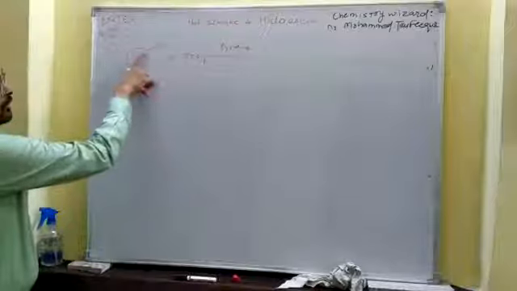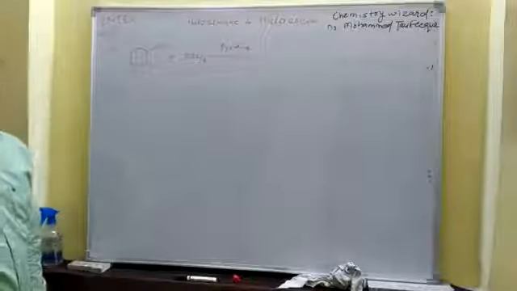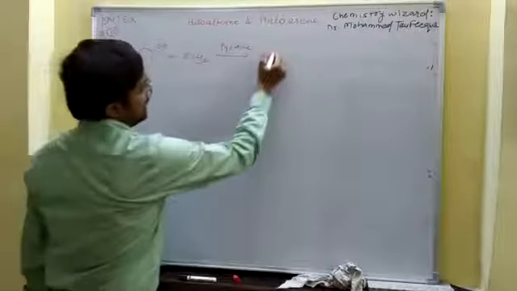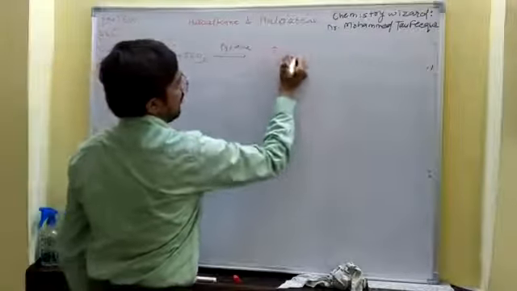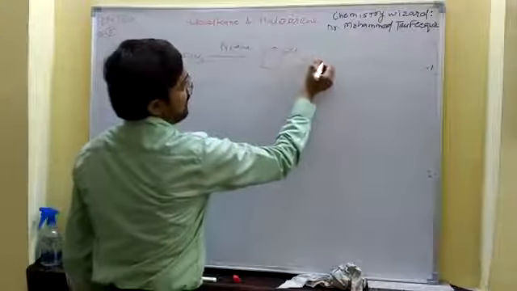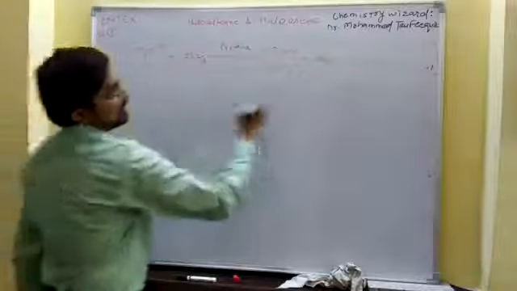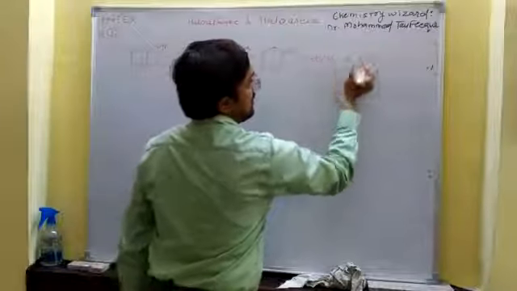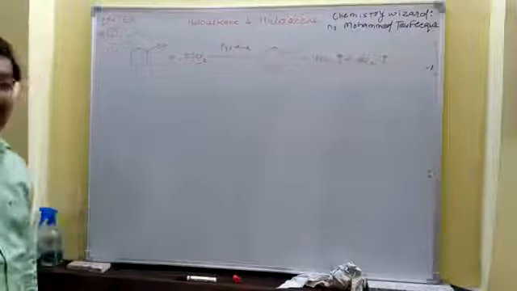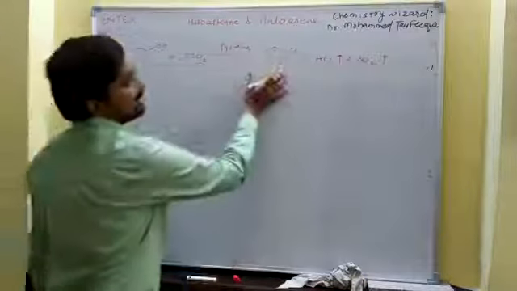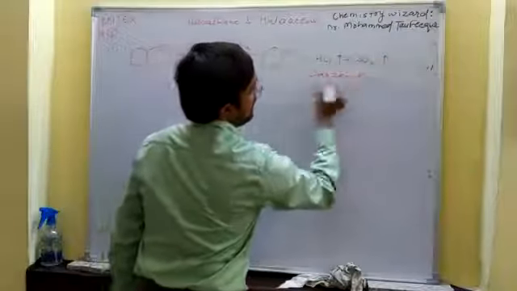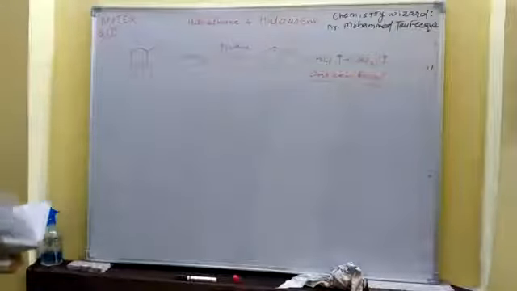Remember, only the OH present on an aliphatic carbon, not on an aromatic carbon. Then this OH is replaced by Cl, so that we have chlorocyclohexane. The H reacts with Cl to give HCl, and O reacts with S to give SO2. These byproducts are both formed in gaseous state, so they escape the system, and we have only the product. Remember, it is the Darzens reaction. Clear? It is our first reaction.